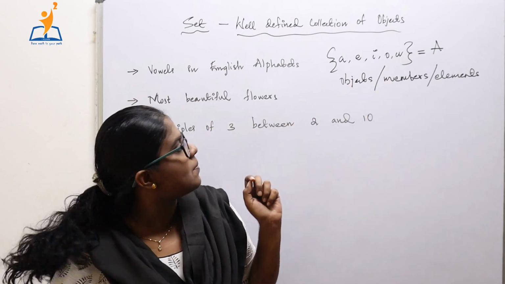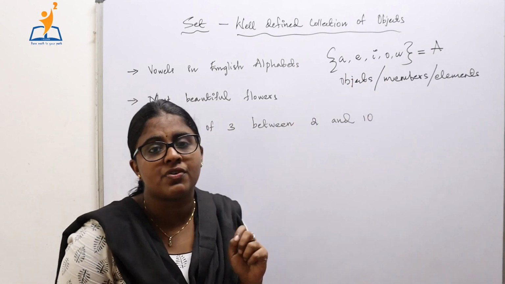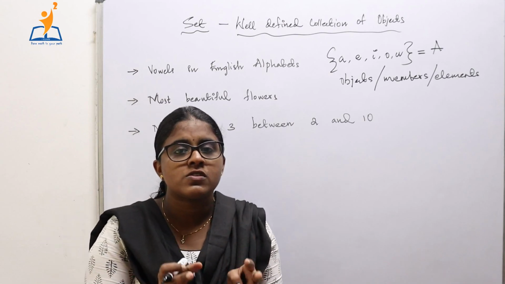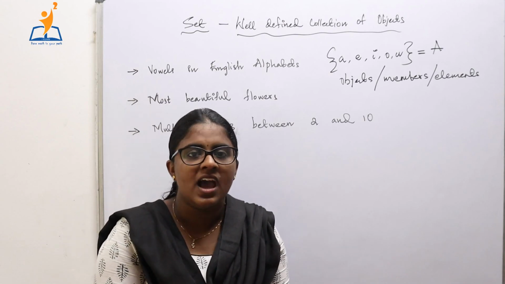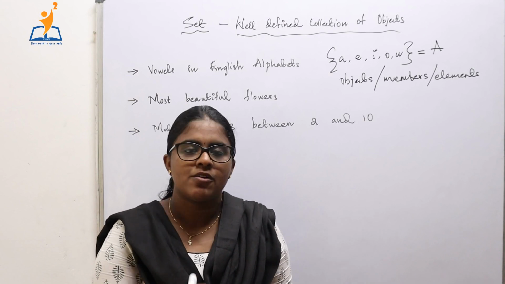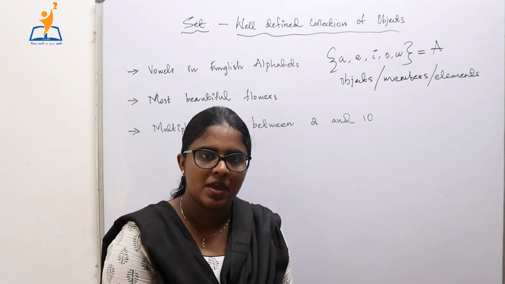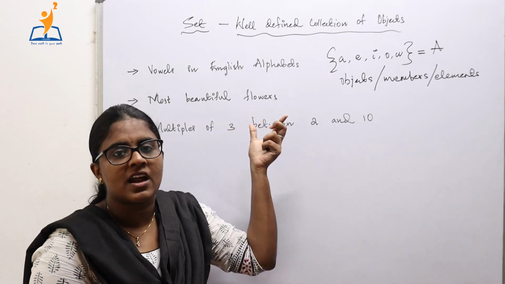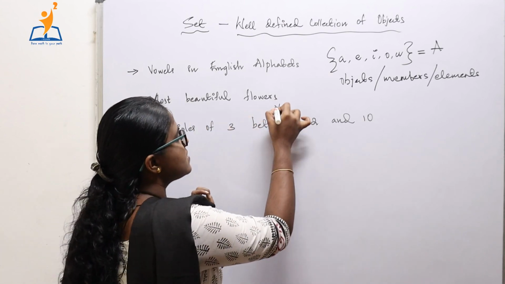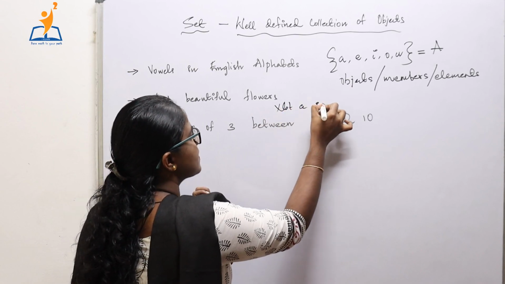Now the next example is most beautiful flowers. This criterion varies according to persons. For me, the most beautiful flower may be rose, and for my friend it may be jasmine. So this particular collection is not well defined, so this is not a set.